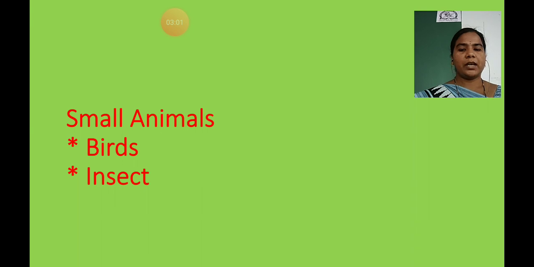There are also some types of small animals. These are the two types of small animals. Small animals have two types, that is birds and insects. So move to the next.